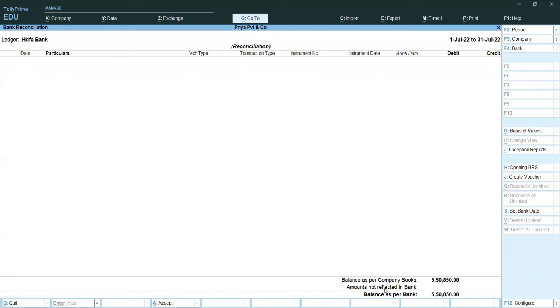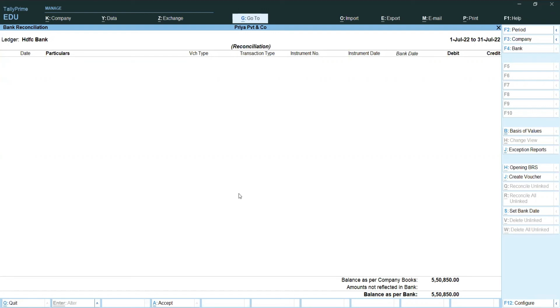Here, at the bottom of the page, balances as per company books, 5,58,50 we have. Balances as per bank, both balances are tallied. That's why we don't have any mistakes. See, balances as per company books, same balance we have. Balances as per bank, same balance we have. So we don't have any difference now. We have updated all entries correctly.